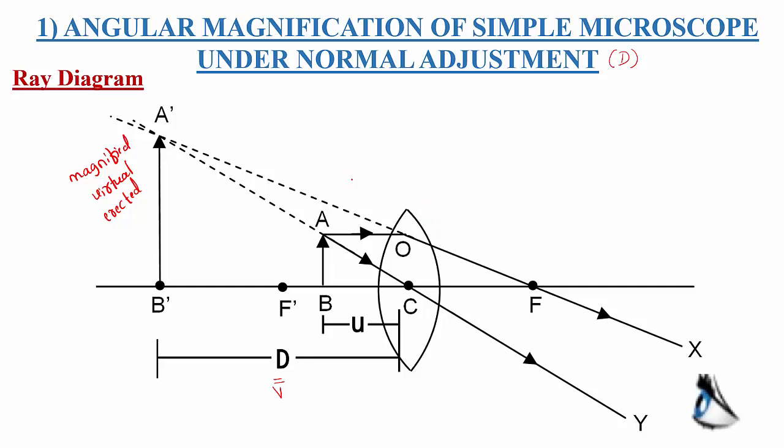If you understand this ray diagram clearly, then it is easy to derive the magnifying power of the simple microscope. In this case, the object is kept between optic center and focus, so the image is virtual, erect and magnified.